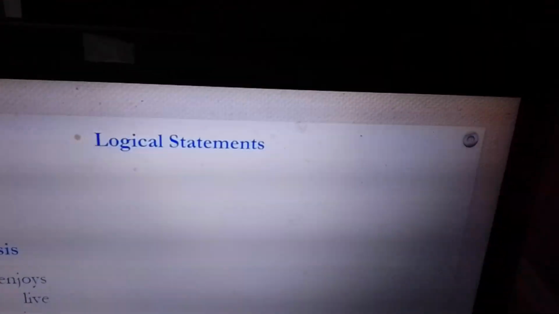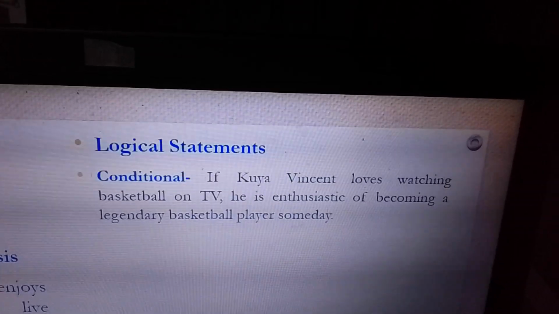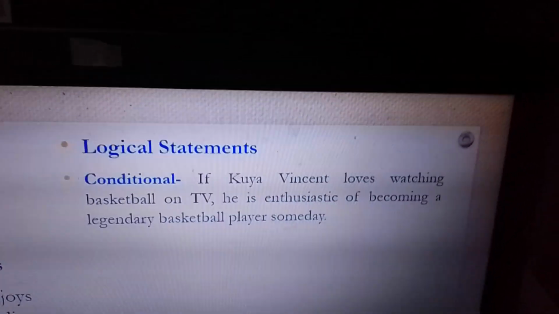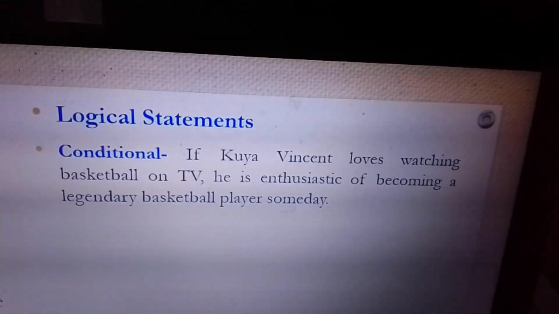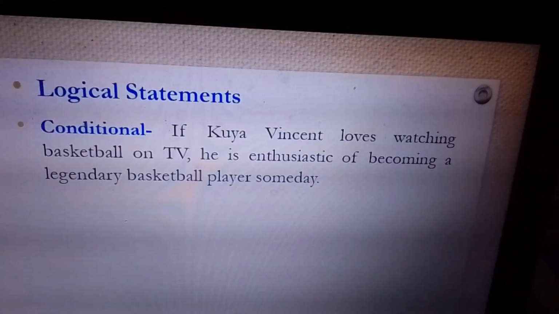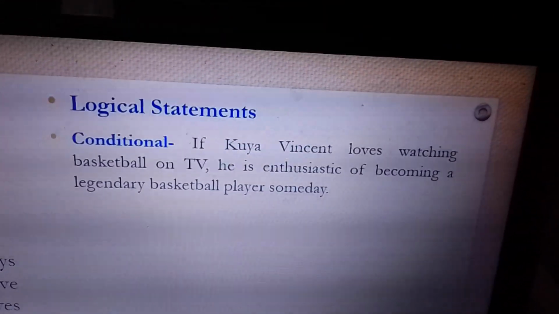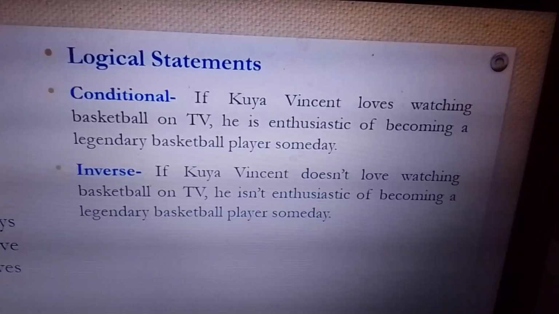If Kuya Vincent loves watching basketball on TV, he is a basketball enthusiast who becomes a legendary basketball player in the future. Yan. Kapag inverse, if Kuya Vincent does not like watching basketball on TV, he's not enthusiastic of becoming a legendary basketball player. Yun lang. Diba?